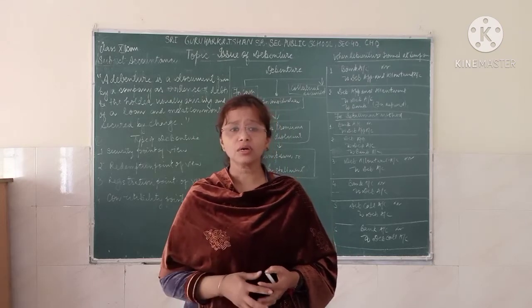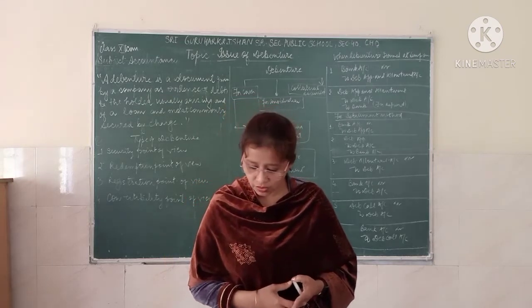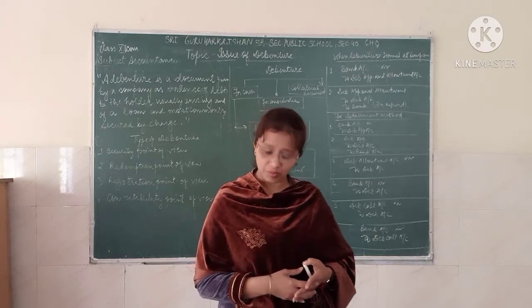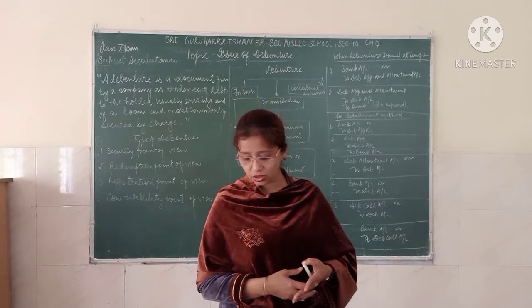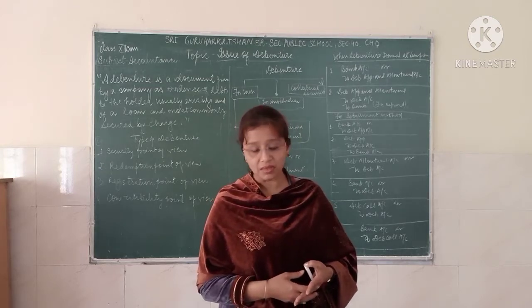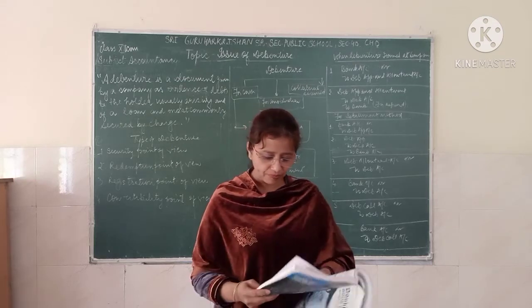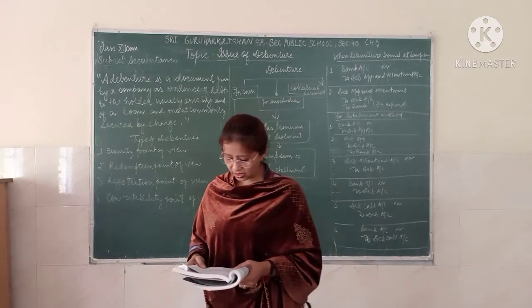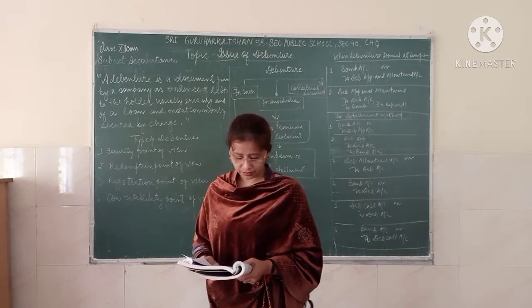Next is the redemption point of view: redeemable debentures and irredeemable debentures. Redeemable debentures are those debentures that are repayable by the company at the end of a specified period or by installments during the existence of the company.